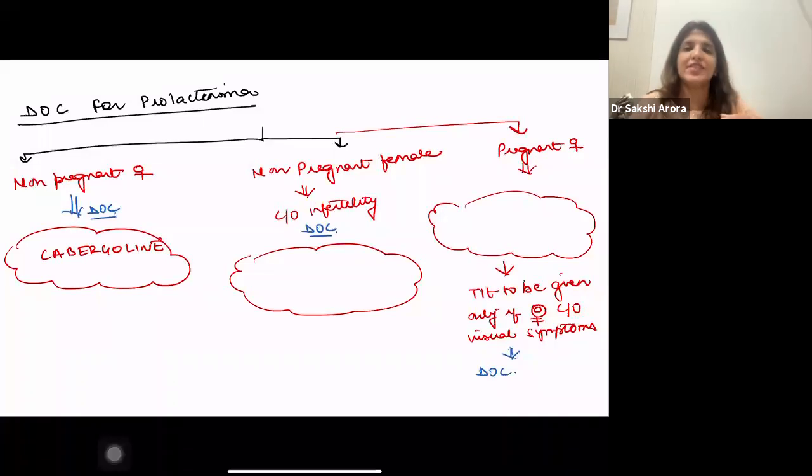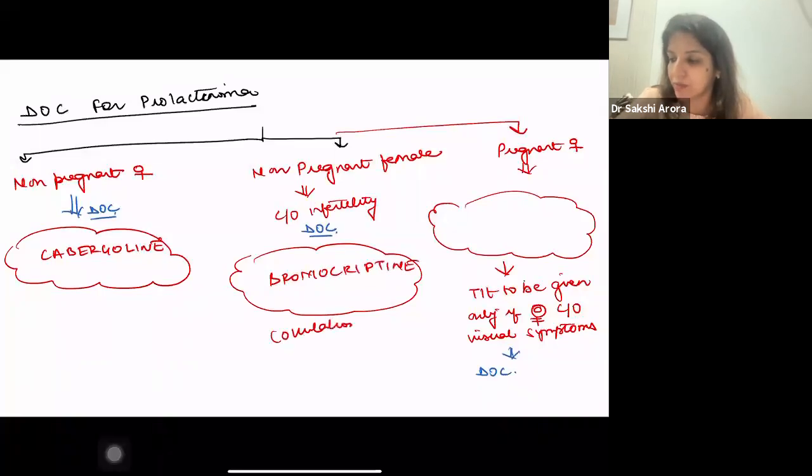Very, very important. These days, they're asking you integrated topics. So they will ask you this question and they will ask you the drug of choice, right? That is how they will integrate pharmacology and obstetrics. If they ask you, there is a non-pregnant female who's complaining of infertility and she has a prolactinoma, then the drug of choice is bromocriptine, because bromocriptine can lead to ovulation induction, right? So in an infertile female, it is bromocriptine.